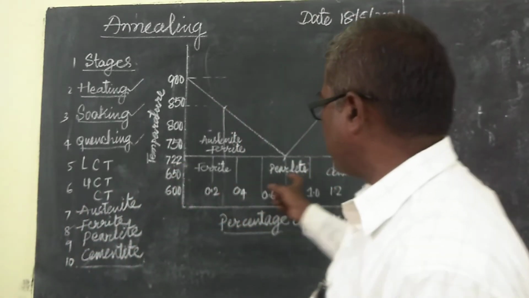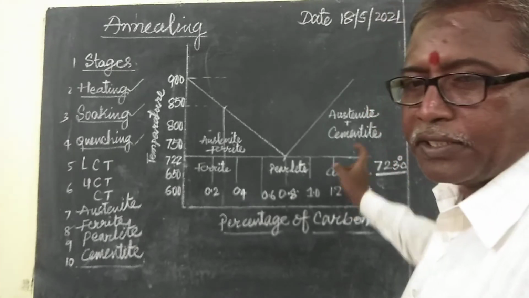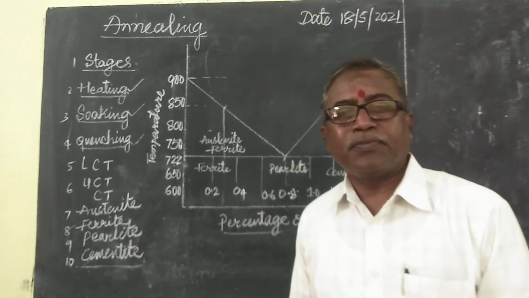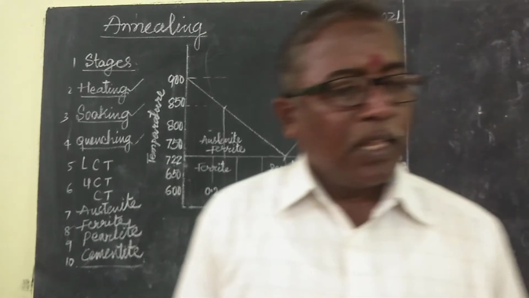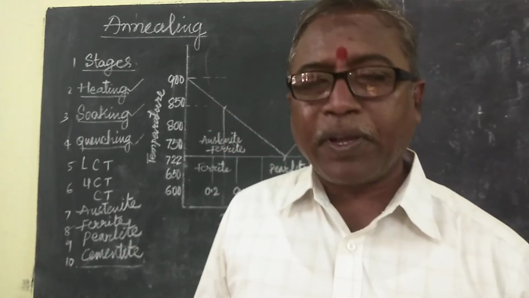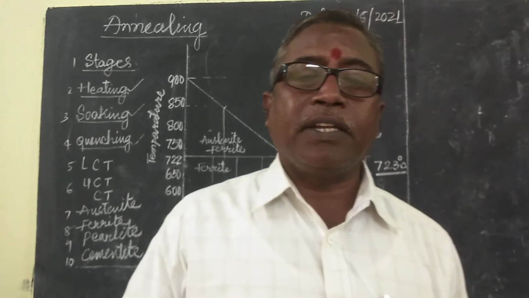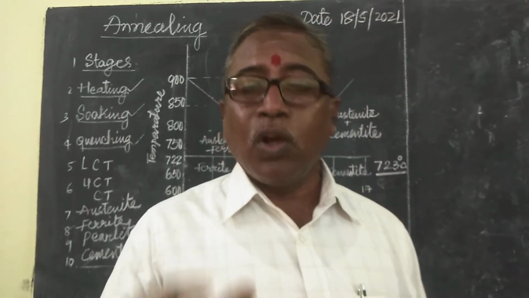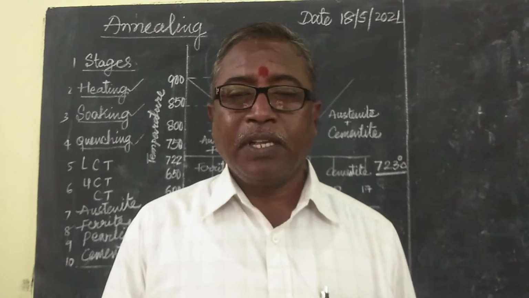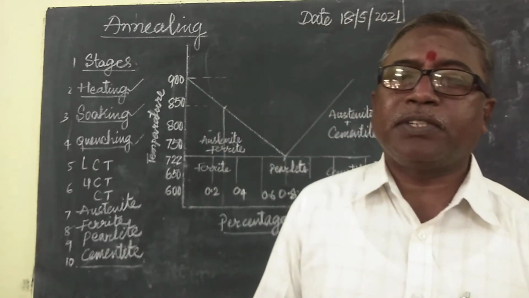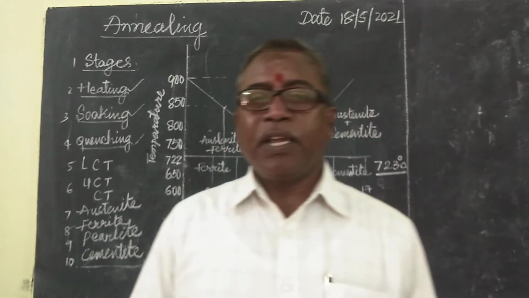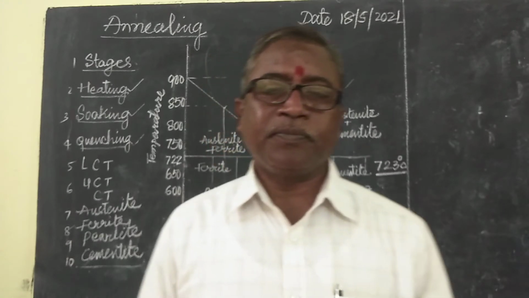When the carbon percentage is more, the temperature should be 30 degrees to 50 degrees above the lower critical temperature. These 2 points you must remember in case of annealing.